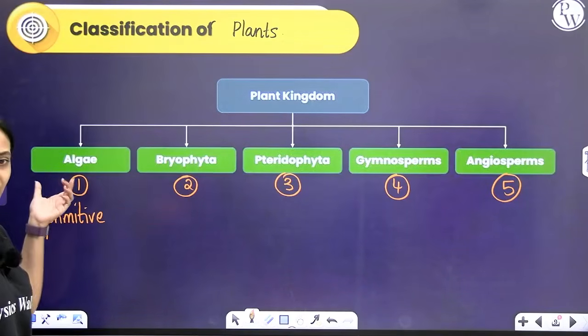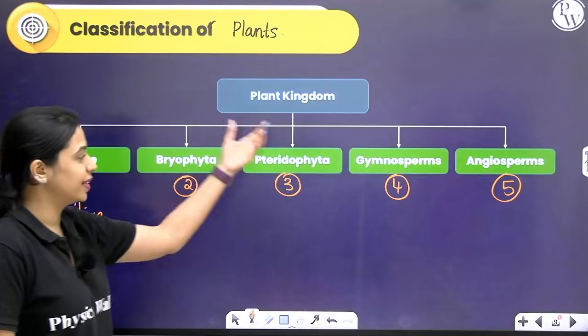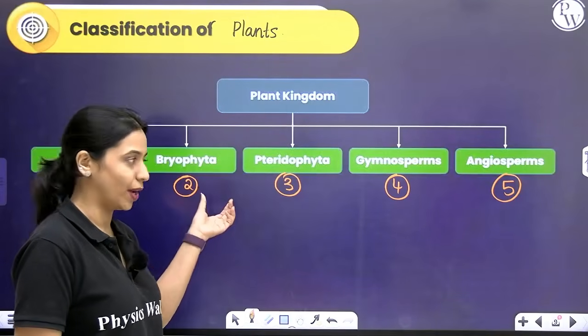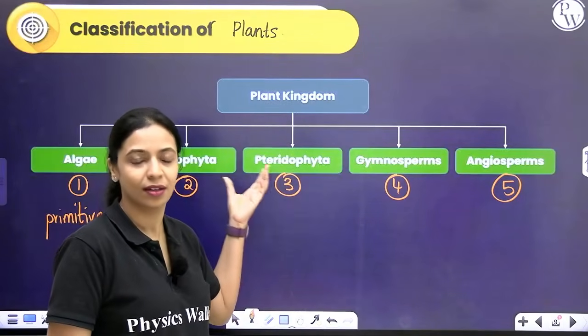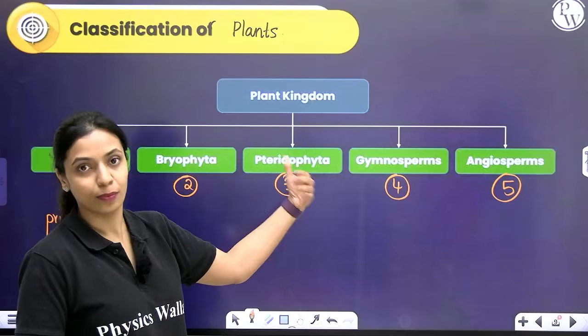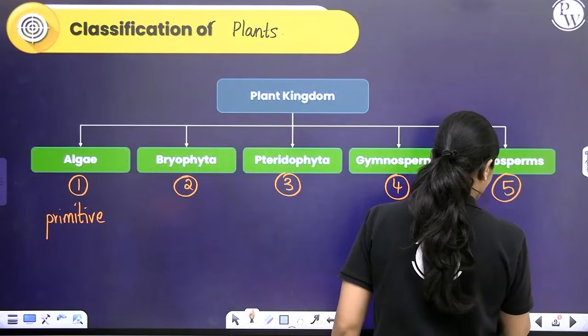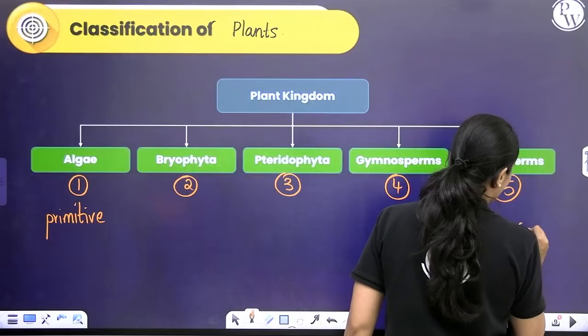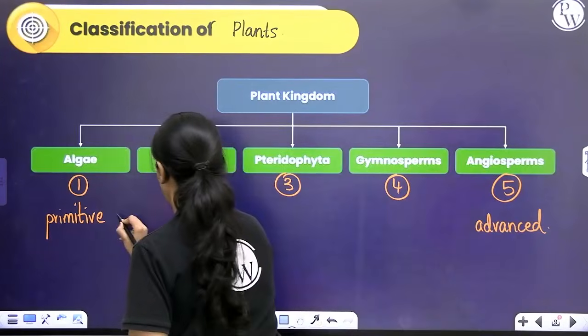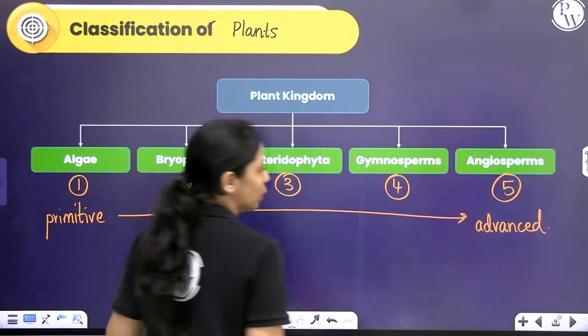Bryophytes show some advancement compared to algae. Pteridophytes are a little more advanced than bryophytes. Gymnosperms even better than pteridophytes, even more evolved. Angiosperms are the most advanced or the most evolved group of plants. So this is in order of how they have evolved.